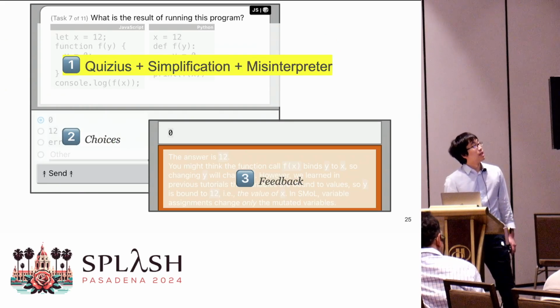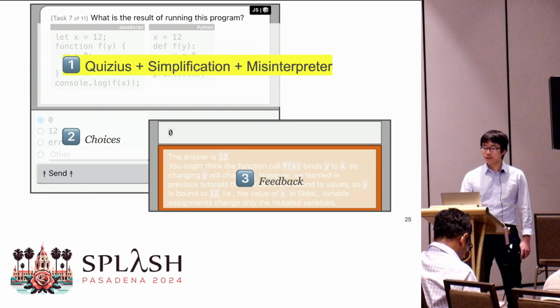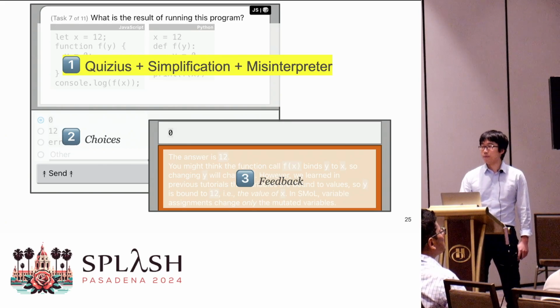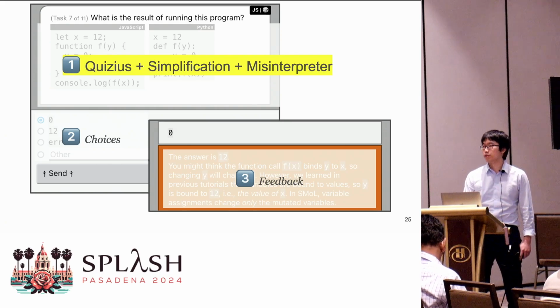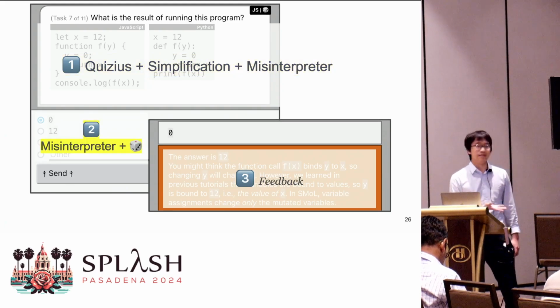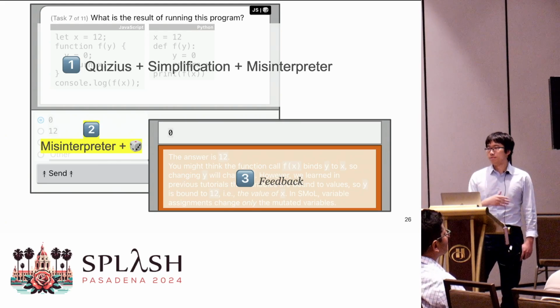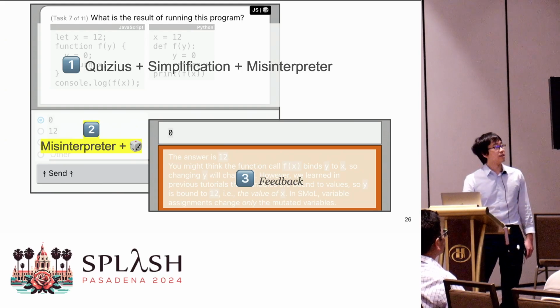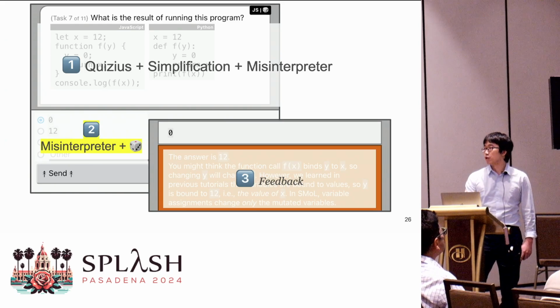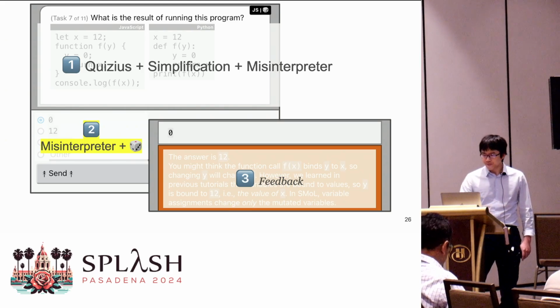To recap, in order to find good programs, I use quizzes to get students' insight and myself to clean up the program, and misinterpreters to check that these programs are able to discriminate misconceptions. Now, let me proceed to my second part, the choices. Actually, this part is easy. I ran the program with all the misinterpreters and collected their output. I also insert some random distractors to make sure that I have enough choices. If I have too few choices, students can guess the answer randomly.